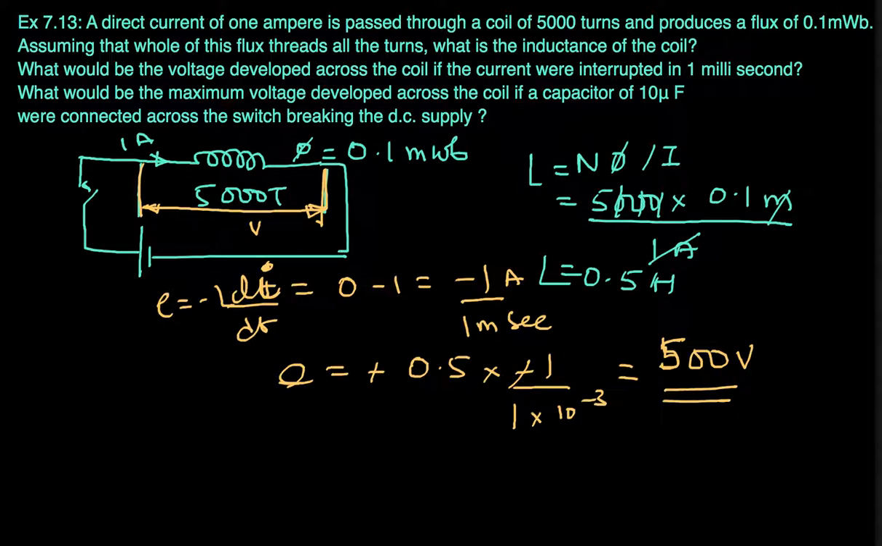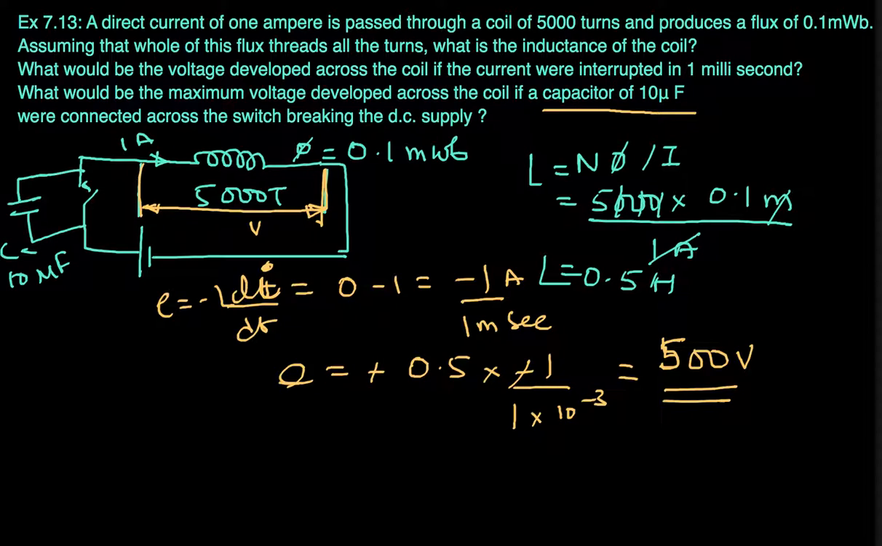So the lesson that we learn from this is that whenever an inductor is carrying a DC current, it is very dangerous to open the switch and suddenly interrupt the current in an inductor. Okay, so what would be the maximum voltage developed across the coil if a capacitor of 10 microfarad were connected across the switch breaking the DC supply? Typically, if you are breaking the supply, a capacitor is connected parallel to the switch. So this is a 10 microfarad capacitor.